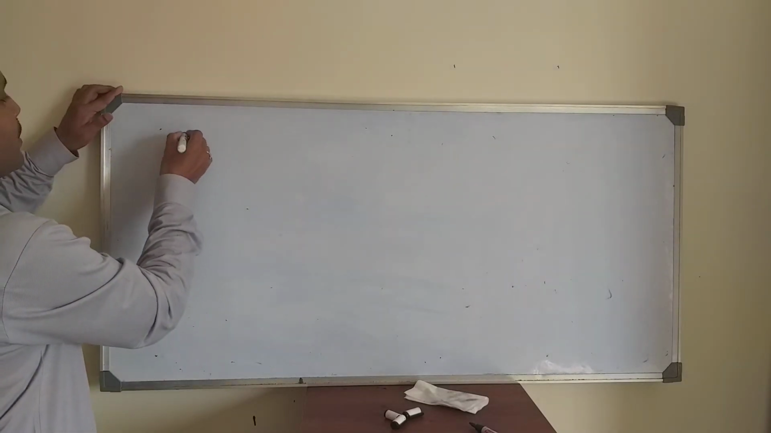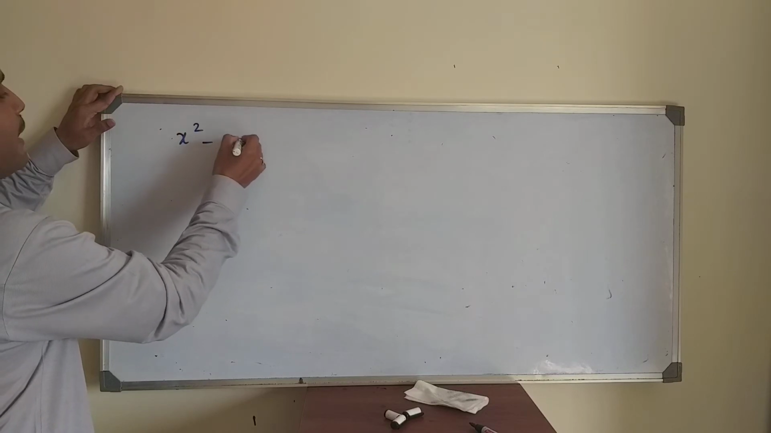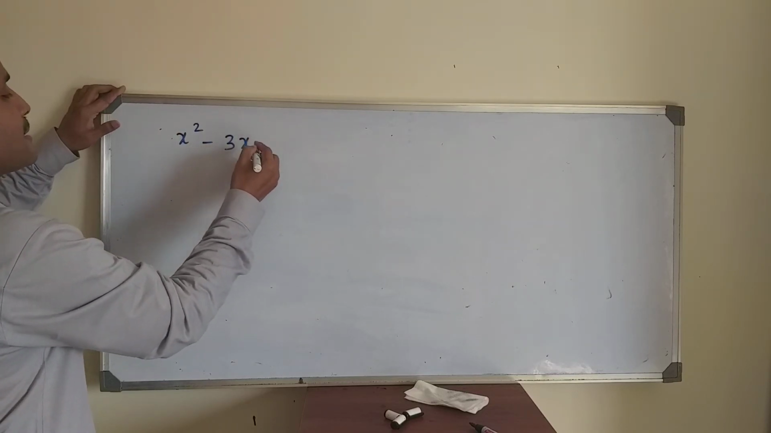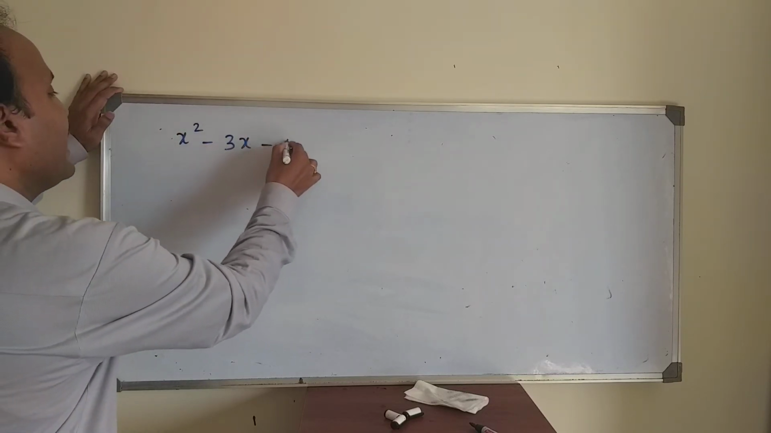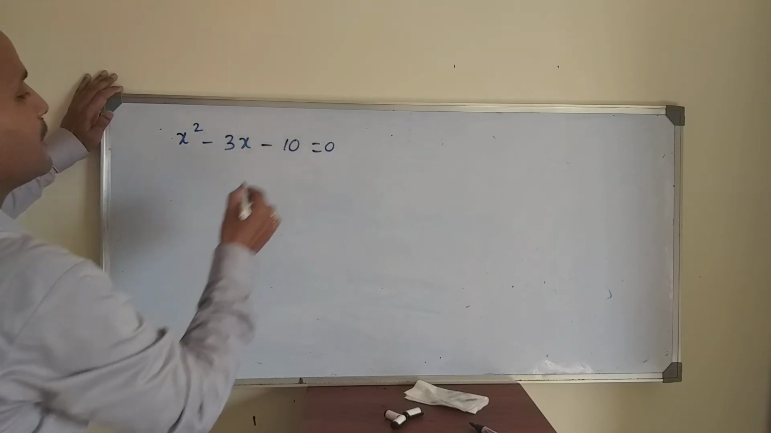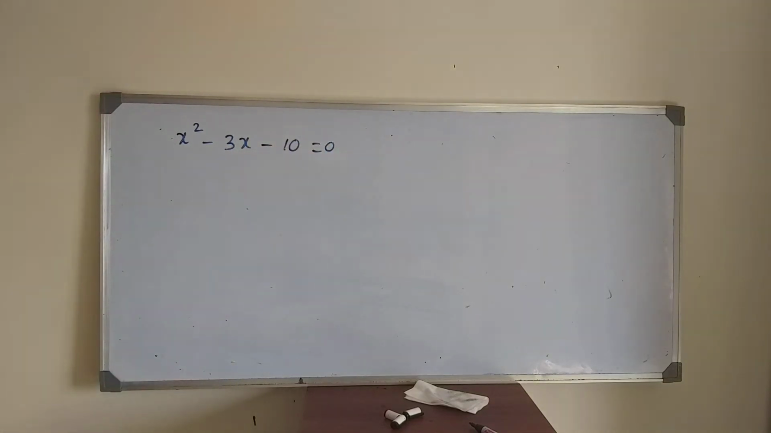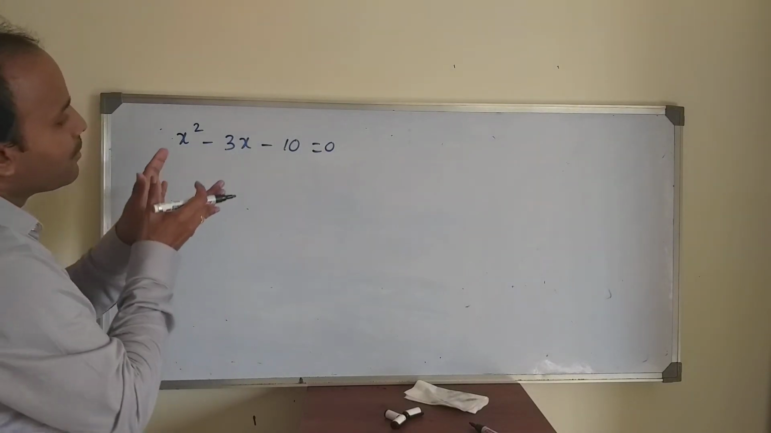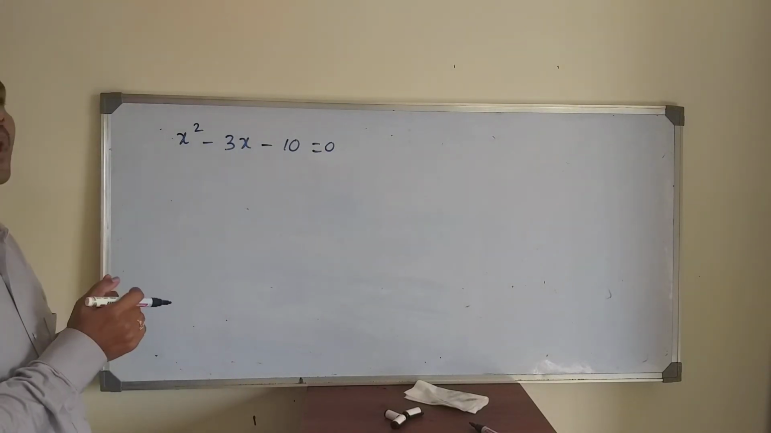Now, listen, dear students, we are taking one example of a quadratic expression. Of course, you know, but we should revise these things. x square minus 3x minus 10 is equal to 0. This is the equation. For this equation, I want the roots.